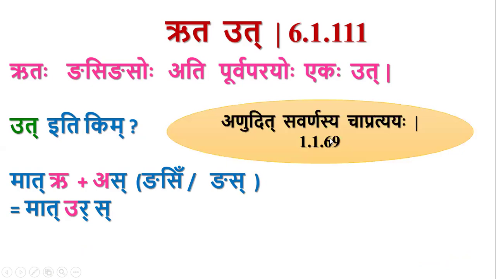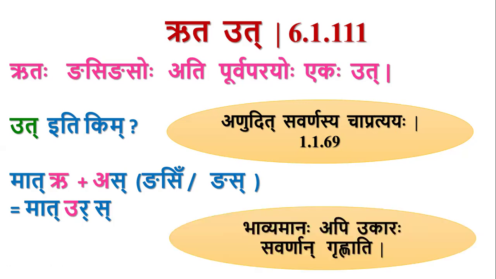We have this sutra anudit savarnasya cha pratyayaha. Cha pratyayaha refers to here cha apratyayaha. It means if it is an adesha, then this letter will not represent or bring all its savarnas. Here u is an adesha. Anyway, since this is an adesha, there is no need of taparakaranam. This takara is not needed, but still it is done.